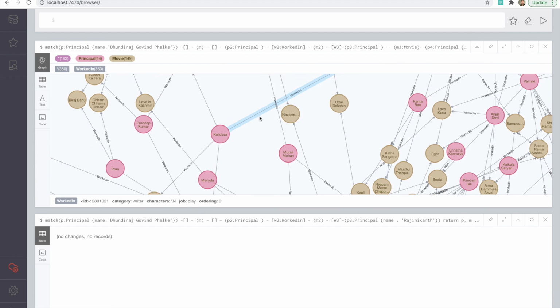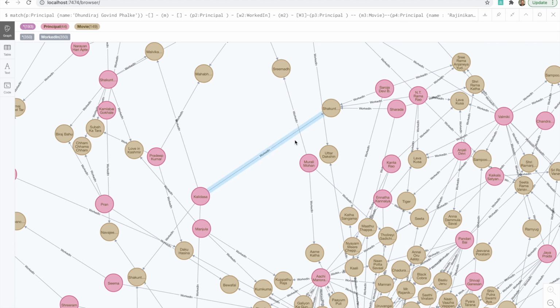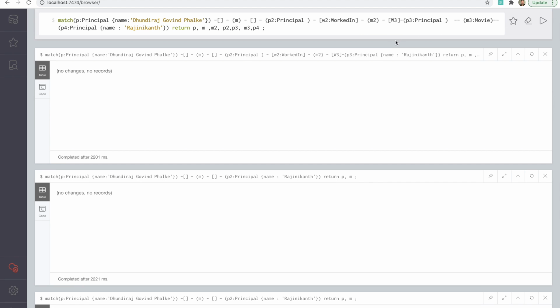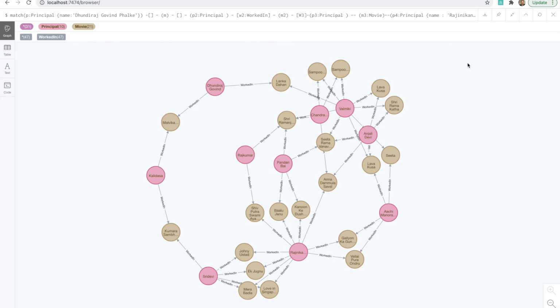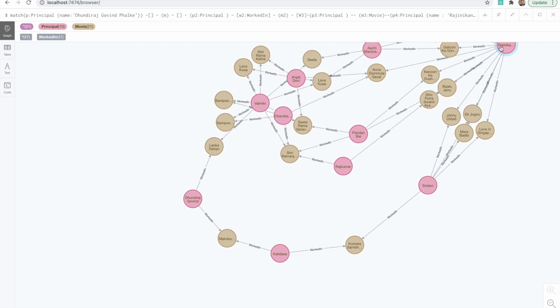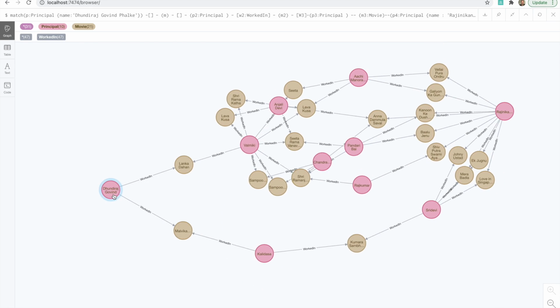Okay, oh, I see. So there are many. Now this is interesting to explore. So if we have to explore this, because there are many, let me just try to restrict it and limit, let's say 20. Now we should be able to get at least one connection in between. Now, okay, so let's put Rajnikant on one side and Dada Saheb Phalke on the other.